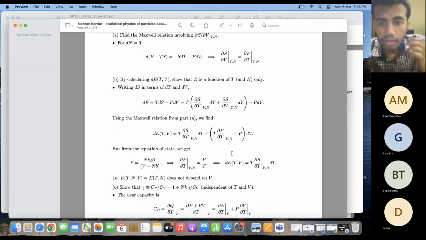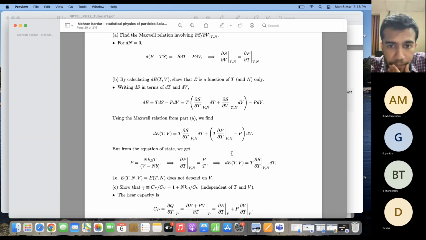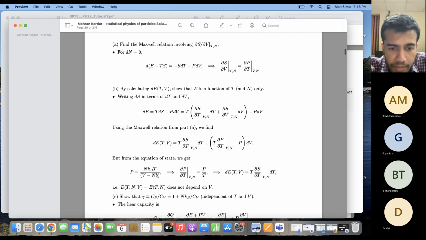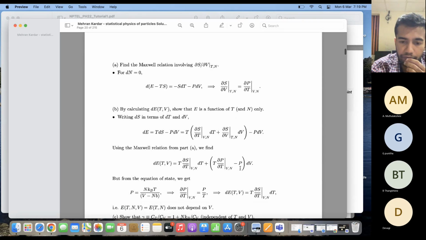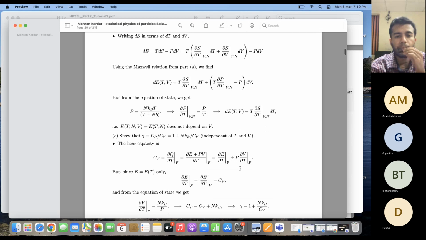Okay. Now, from this equation of state, we obtain that P is equal to NkT by (V minus NB). If I take its derivative with respect to temperature, then this turns out to be equal to P by T. All right. So then this basically becomes P minus P, which is equal to 0, and dE becomes equal to T del S del T into dT. Therefore, this shows that E is independent of volume, because basically this has been taken at constant volume. That is, if I take a derivative with respect to volume, it will be equal to 0. Therefore, the internal energy of a hard sphere gas is independent of volume, right?